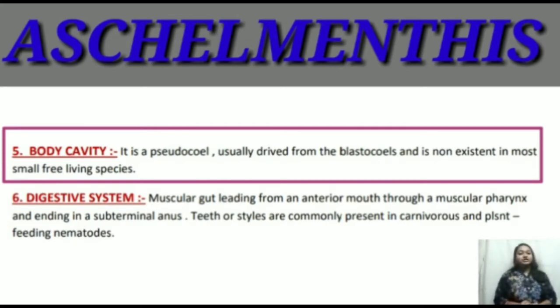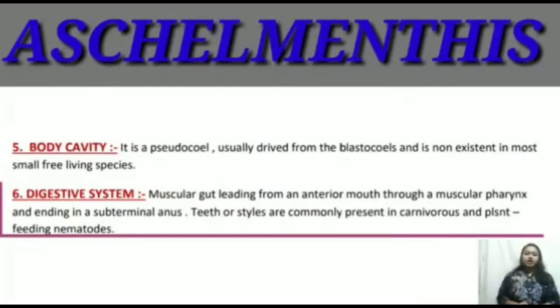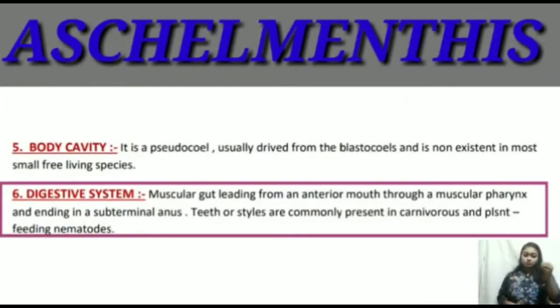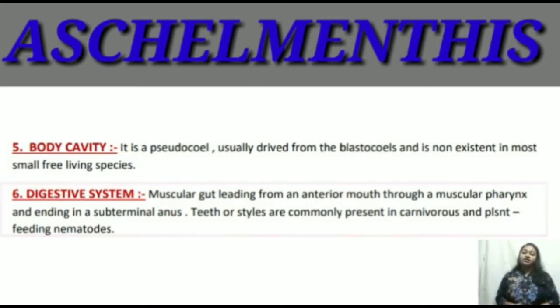The next point is digestive system. It shows the opening mouth, then the muscular gut, then muscular pharynx, and lastly the anus. Subterminal anus. Teeth present.